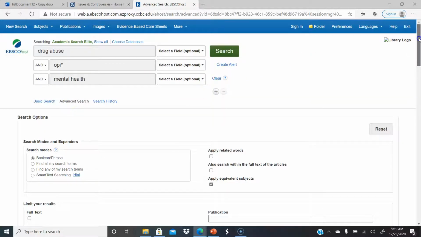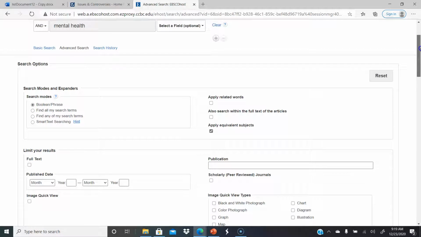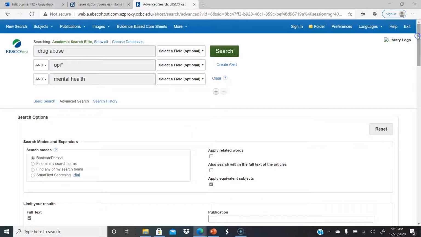So the one thing when you do your advanced search, when you go straight there, you have to reassert your parameters. So again, we want to do full text. I'm doing 2015 because right now 2021 hasn't happened yet. Okay, and you can click scholarly, and let's see where we've gone there from what we had in our basic search of 8,000.